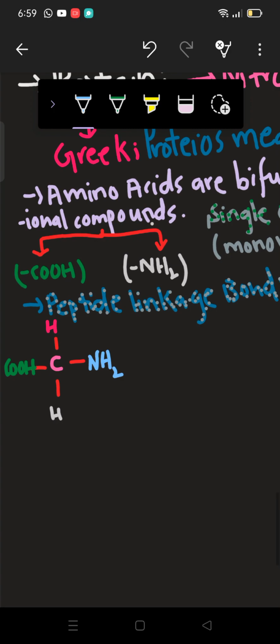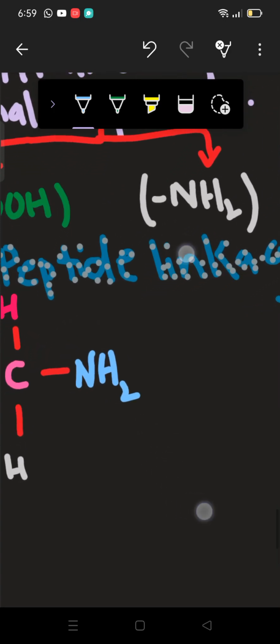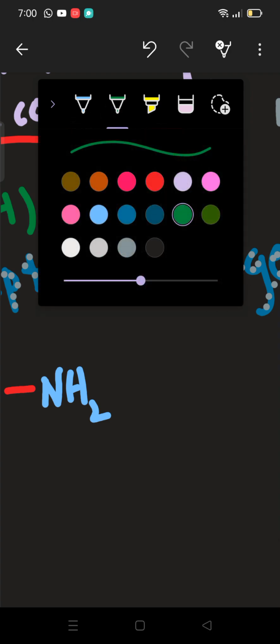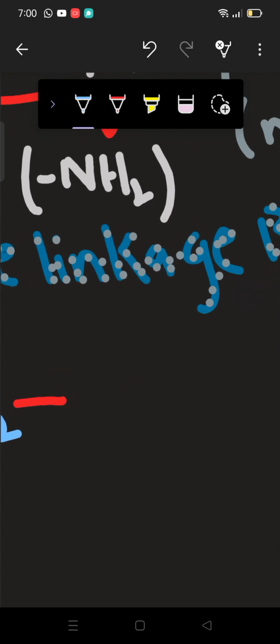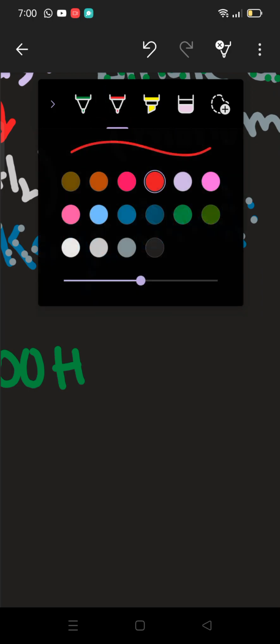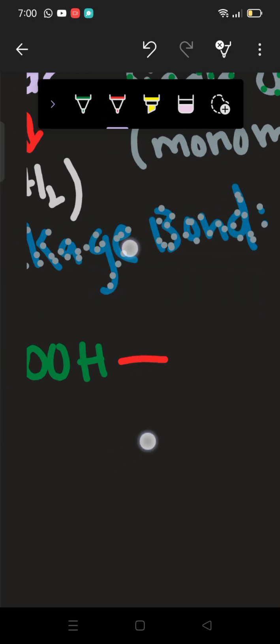This is the basic rule of formation of amino acid, where you are keeping amino acids. That amino acid group has to make the bond with carboxylic acid. Alright, so here we will have carboxylic acid, COOH.